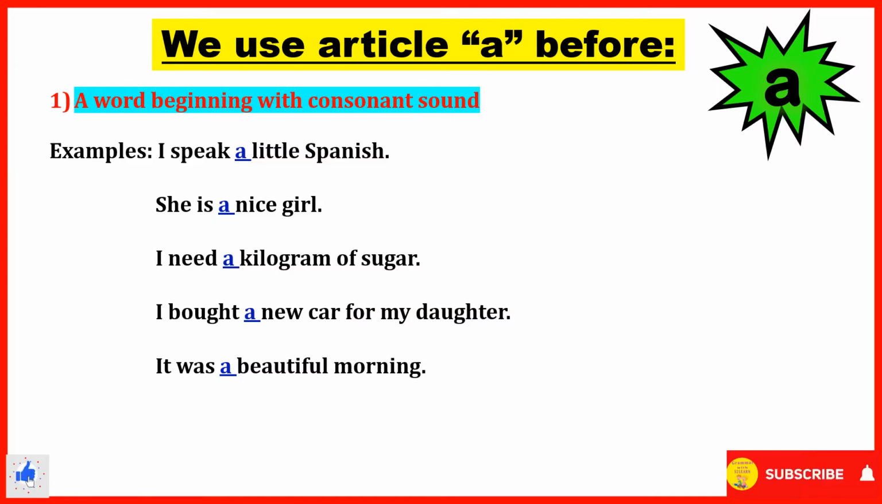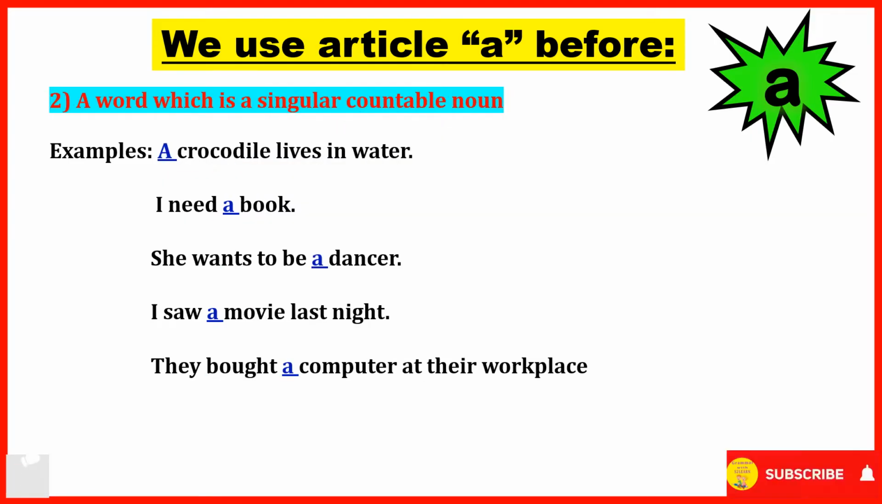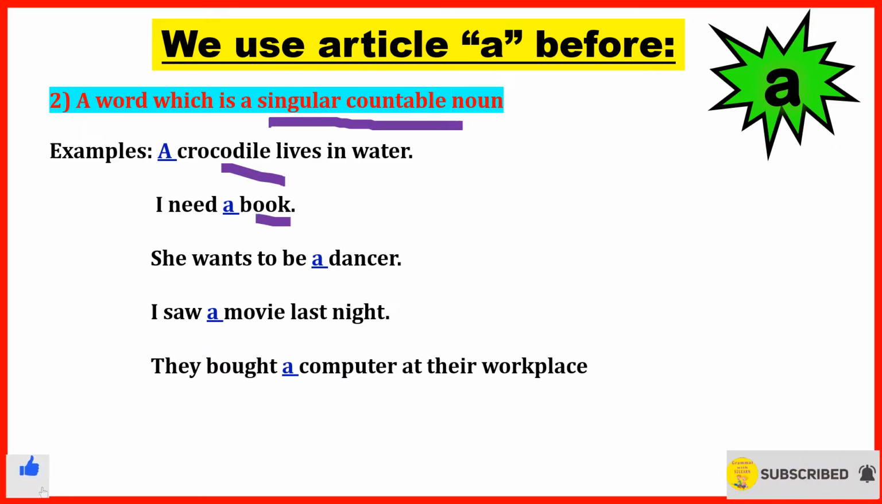So let's start. The first trick is we use article a before a word beginning with a consonant sound. See here the example: I speak a little Spanish, she is a nice girl. Here N and L are consonants, so in that case we use article a. Next is a word which is a singular countable noun. So crocodile, book are singular countable nouns. Before that we use the article a.